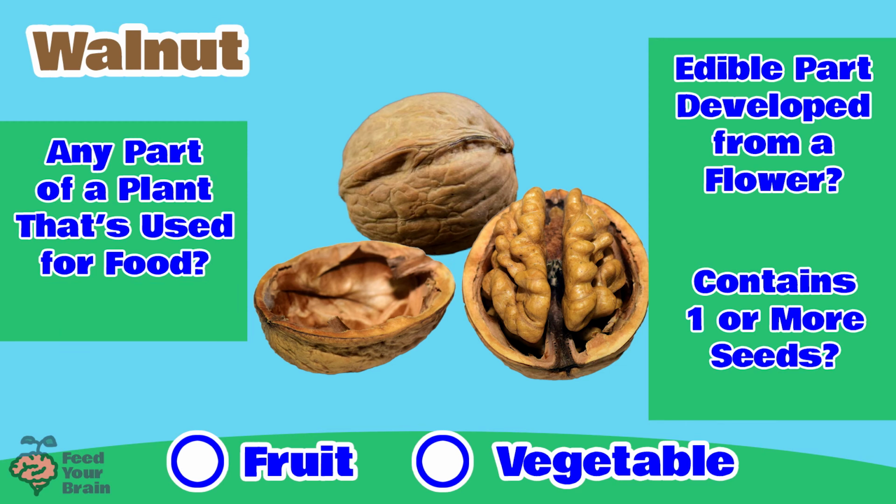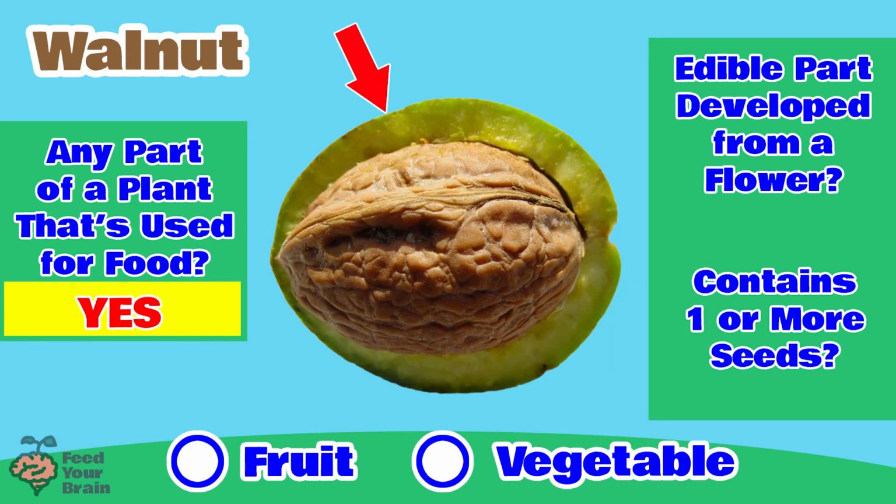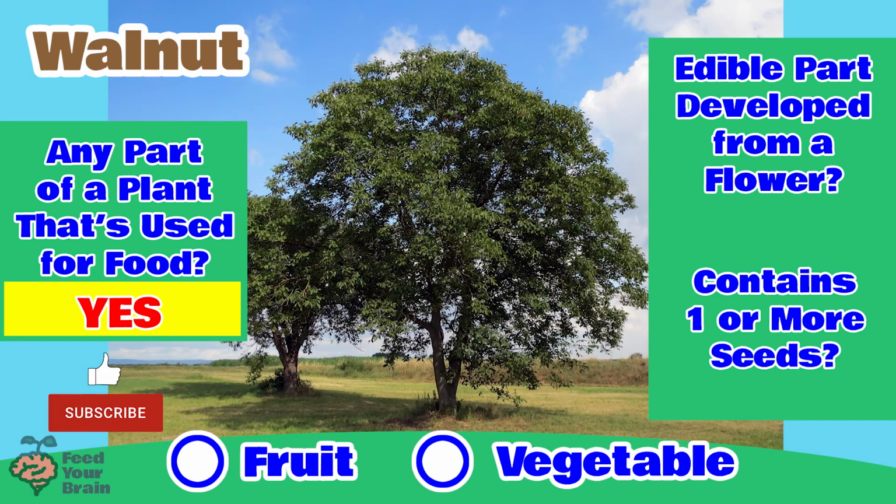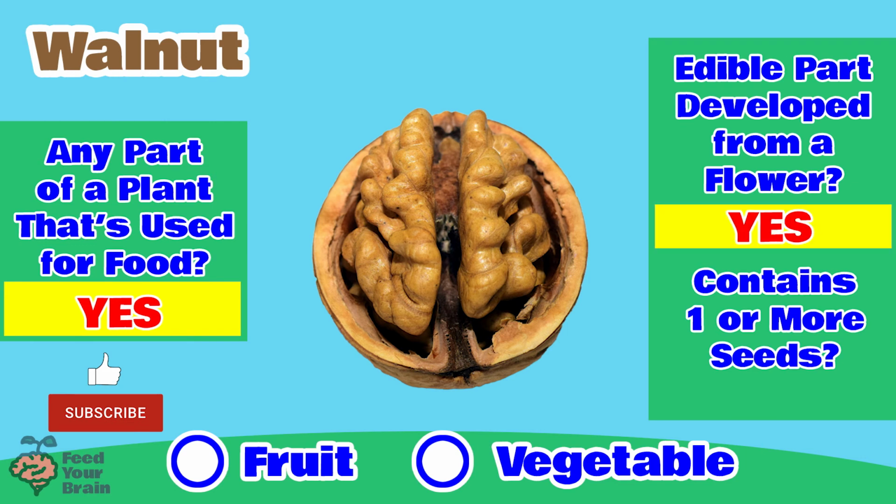How about the walnut? Is the walnut from any part of a plant that's used for food? Yes. Is a walnut the edible part developed from a flower? Let's take a look. Walnuts have this outer green layer on them that you don't see when you buy walnuts at the store. Then it has this hard inner shell that you are likely familiar with, and then walnuts have this inner part that you eat, and this inner soft, edible part is called, guess what? This inner edible soft part is called the seed. And this seed has formed from a pollinated flower on the walnut tree. So the answer is yes, a walnut is the edible part developed from a flower.